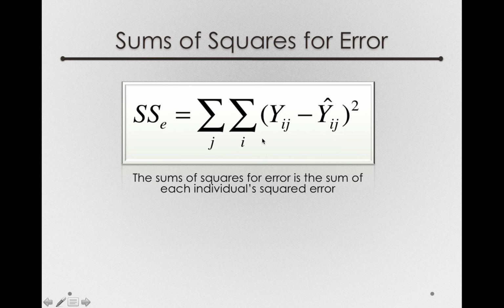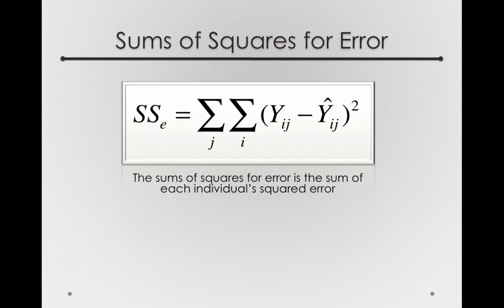Now, the summation operators here are simply a set of instructions. The first one we evaluate first. So for every individual in the Delta group, every i in the Delta group, we will perform this operation. Then we go out to the outer subscript and increment it by 1. So j is no longer 1, but 2. So for every individual in the Southwest group, we'll do the same operation. Then finally, for every individual in the Virgin America group, we'll do the same operation.